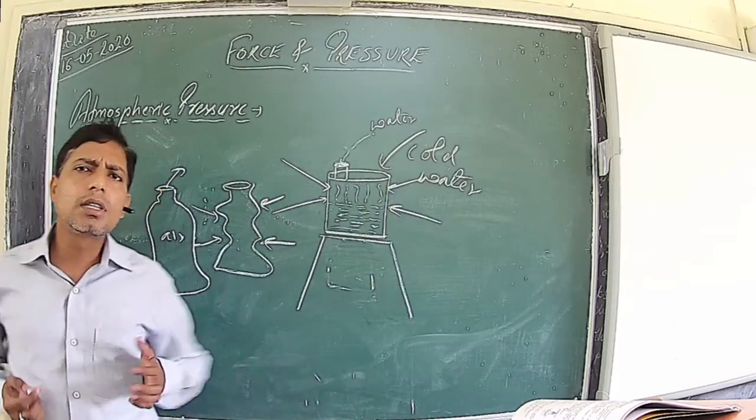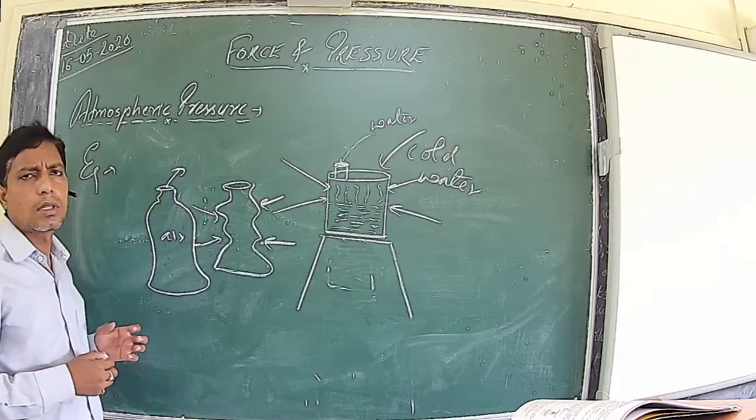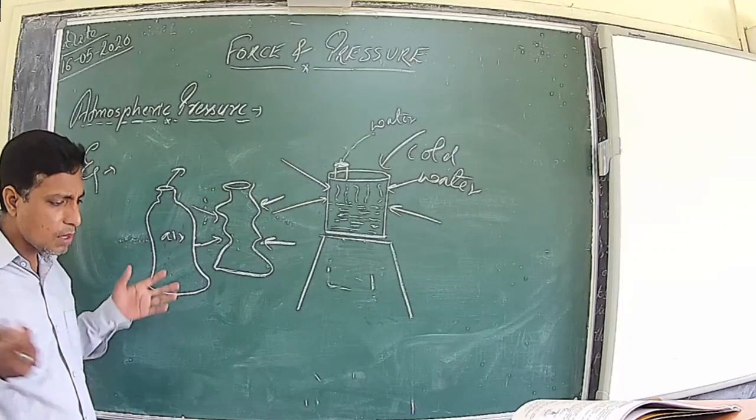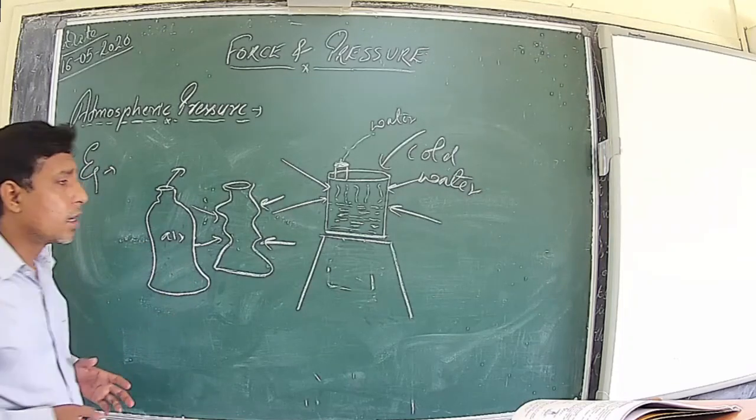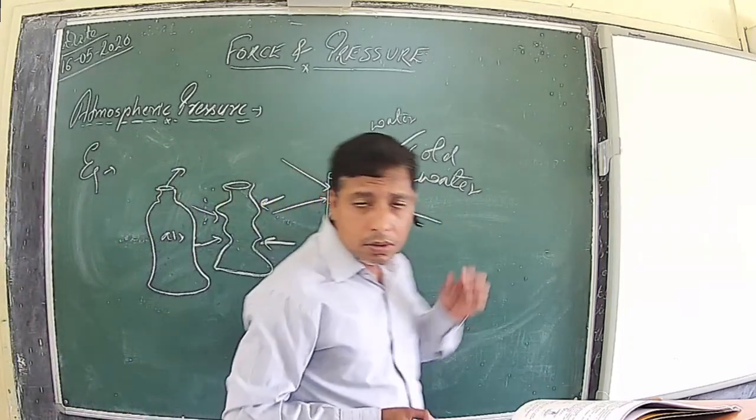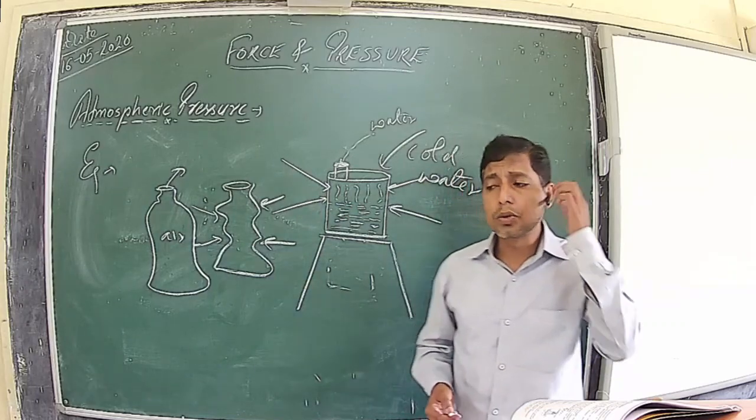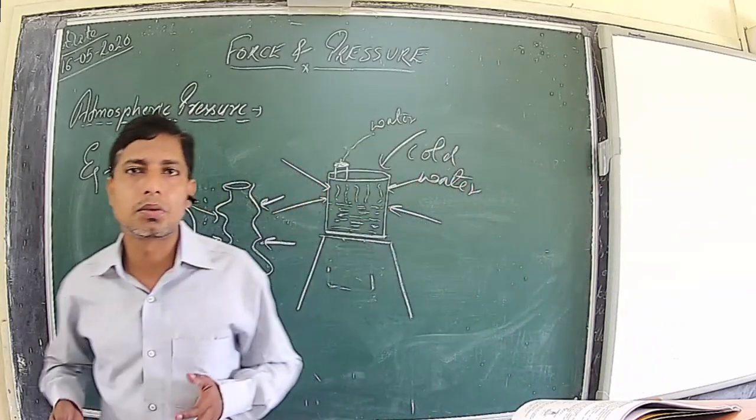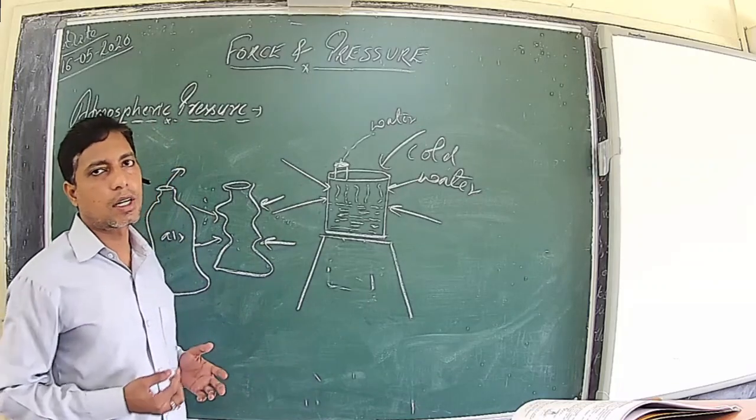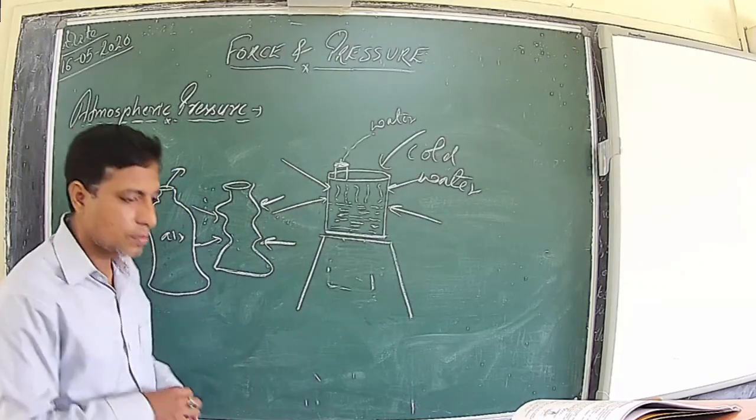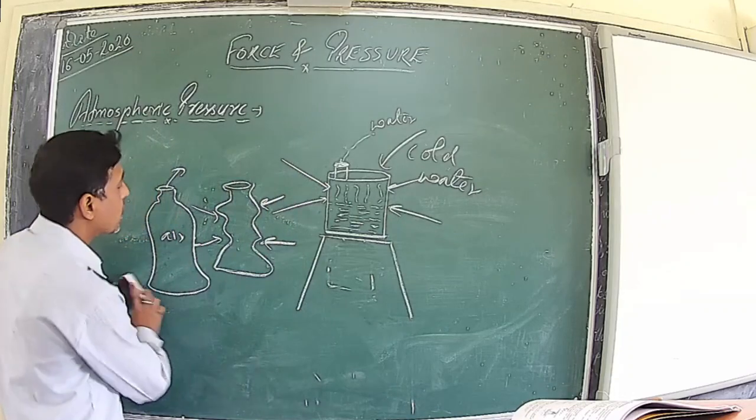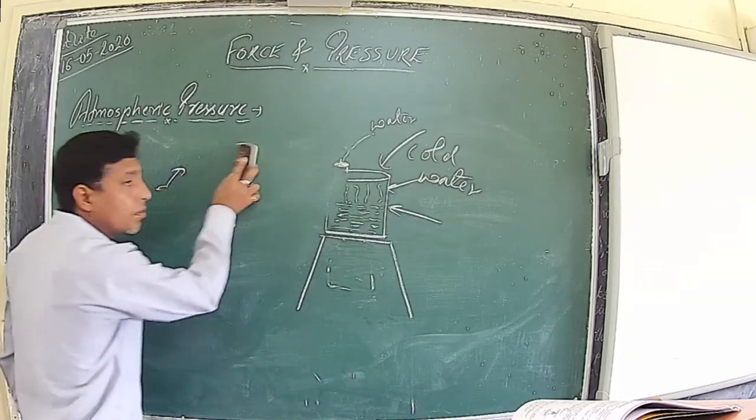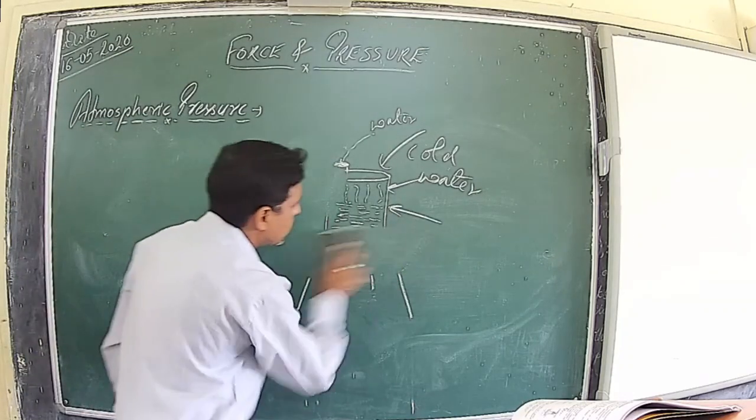And after knowing this, we have implemented this concept on a wide scale. For example, you might have seen that astronauts, when they go into space, wear a special kind of suit. What is the reason? For that, we need to first understand what are the factors on which the atmospheric pressure depends.